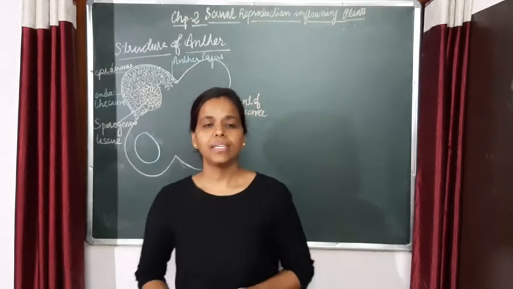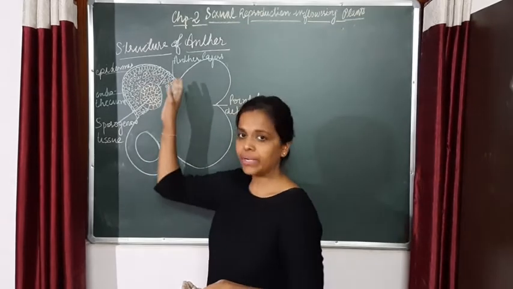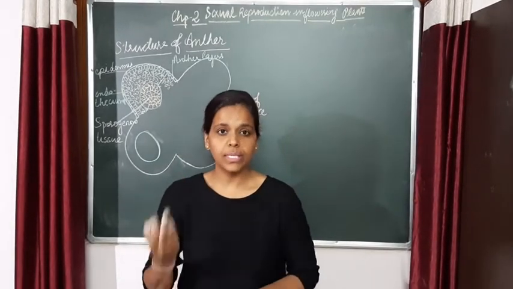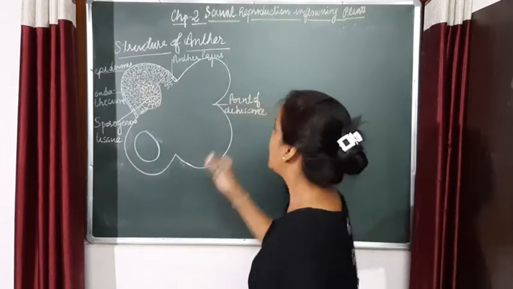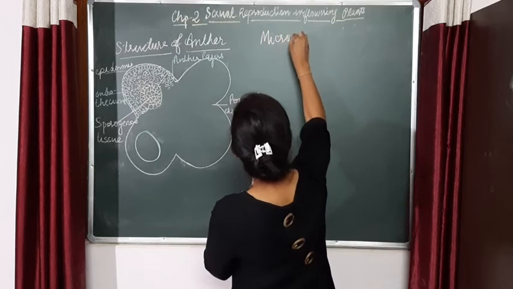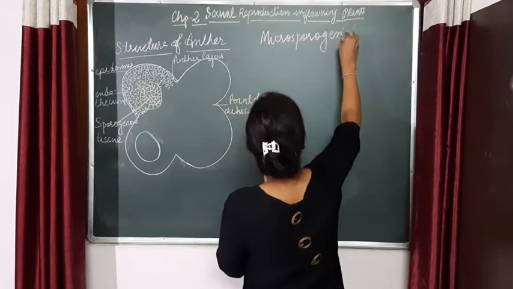Good morning, students. In my previous video, we were discussing the anther and the different layers of the anther. In this video, we are continuing with the same part, and we are going to study the process of microsporogenesis. What is microsporogenesis?